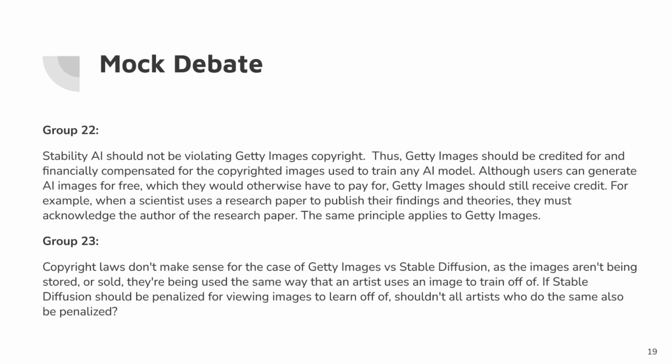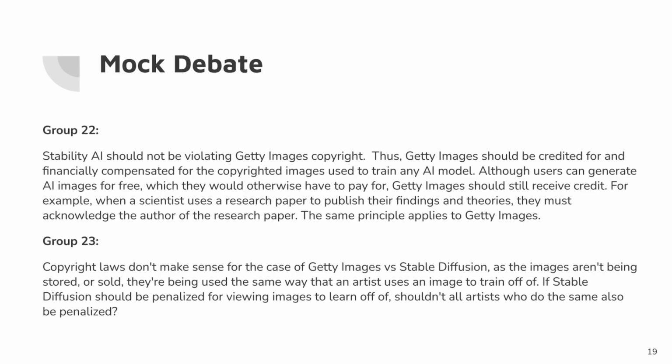On the other hand, Group 23 will talk about how copyright laws don't make sense for the case of Getty Images versus Stable Diffusion, as the images aren't being stored or sold. They're being used the same way that an artist uses an image to train off. If Stable Diffusion should be penalized for viewing images to learn off, shouldn't all artists who do the same also be penalized?